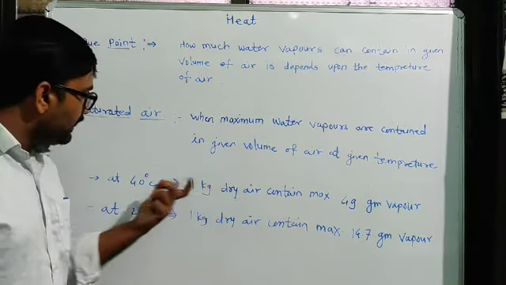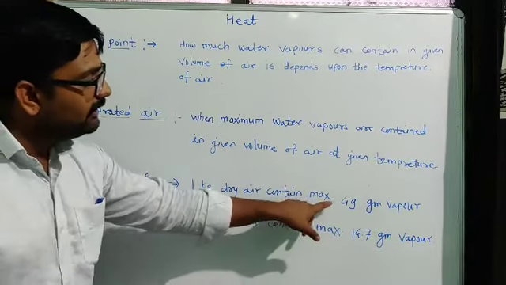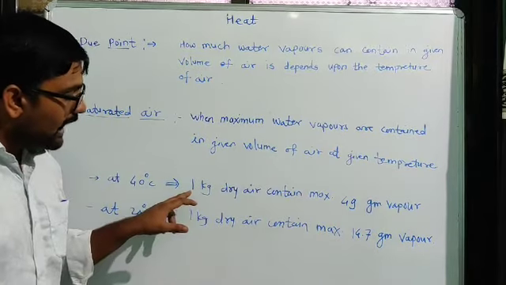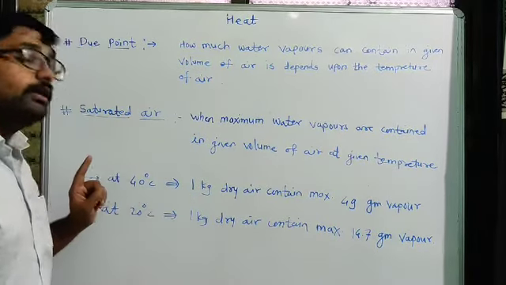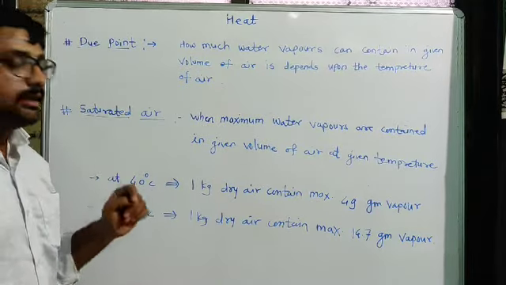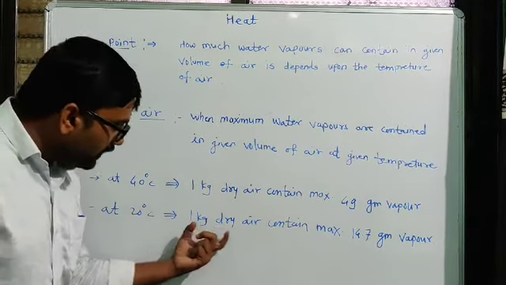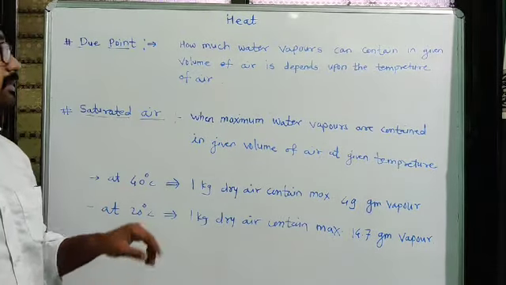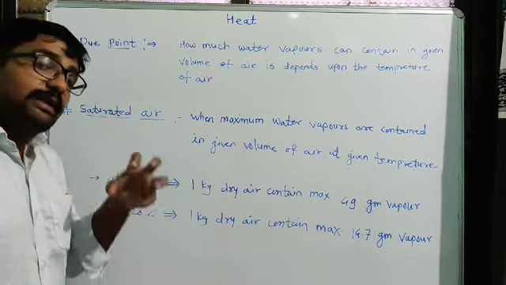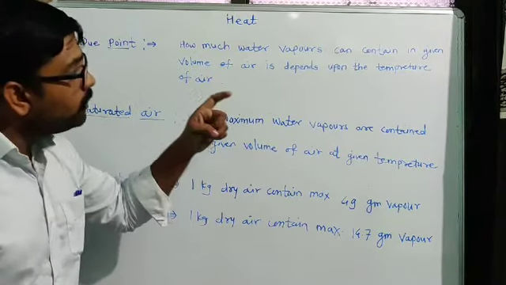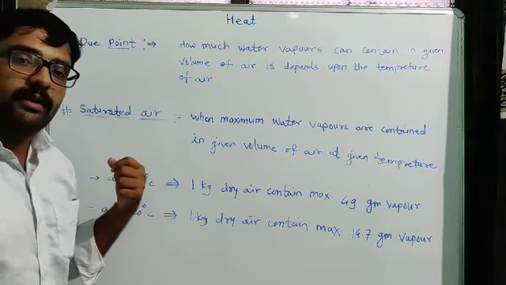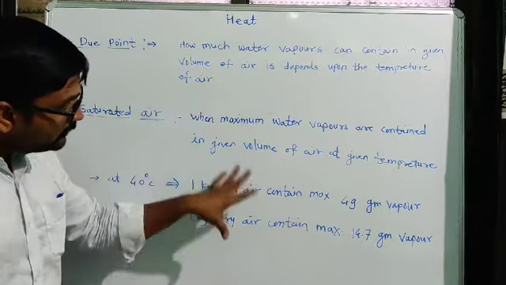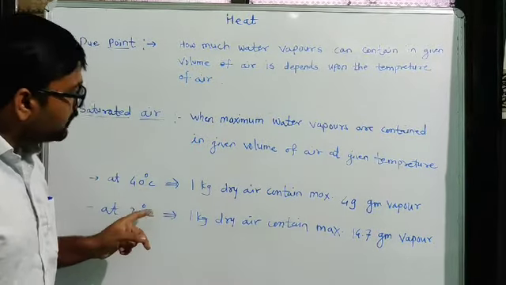1 kilogram of dry air at 40 degrees Celsius can contain a maximum of 49 grams. Means when we add 49 grams to the 1 kilogram at 40 degrees, it will become saturated. And at 20 degrees, for 1 kilogram of dry air, we have to add only 14.7 grams of water vapor, then it will become saturated. So the proportion of water vapor present in the surrounding air depends on the temperature.